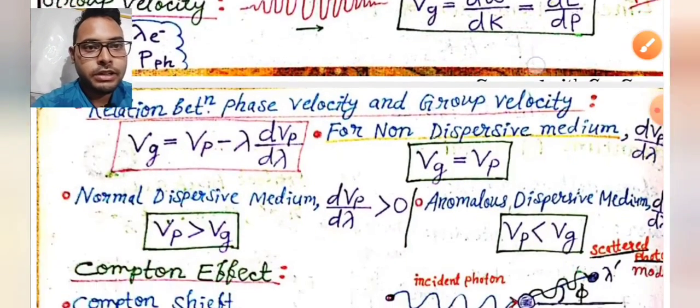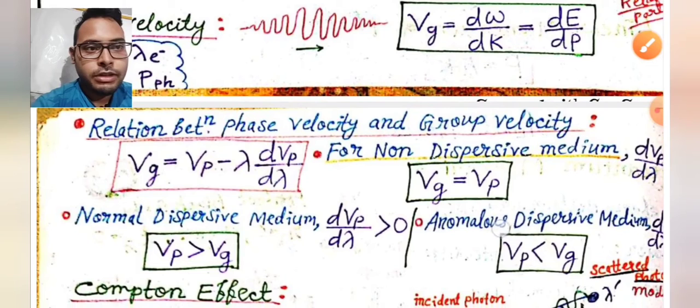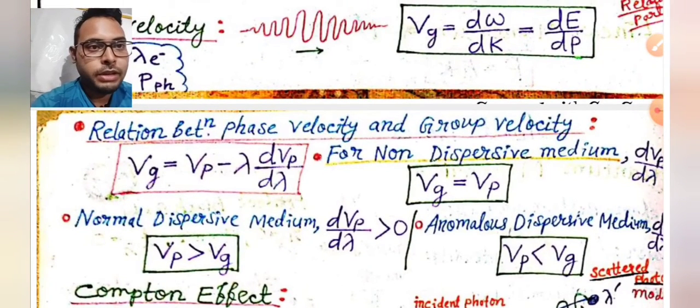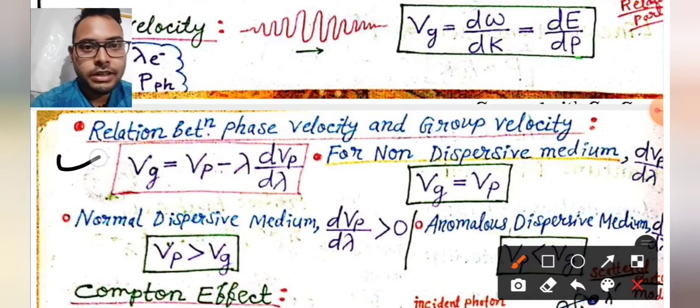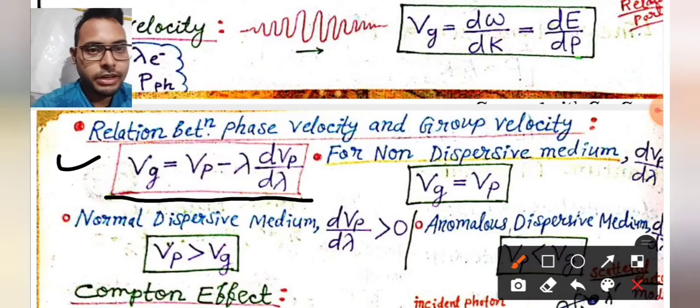Today we are going to learn about the relation between phase velocity and group velocity. Phase velocity and group velocity can be related by this formula. This is very important. For a non-dispersive medium, group velocity is equal to phase velocity. Always remember that.